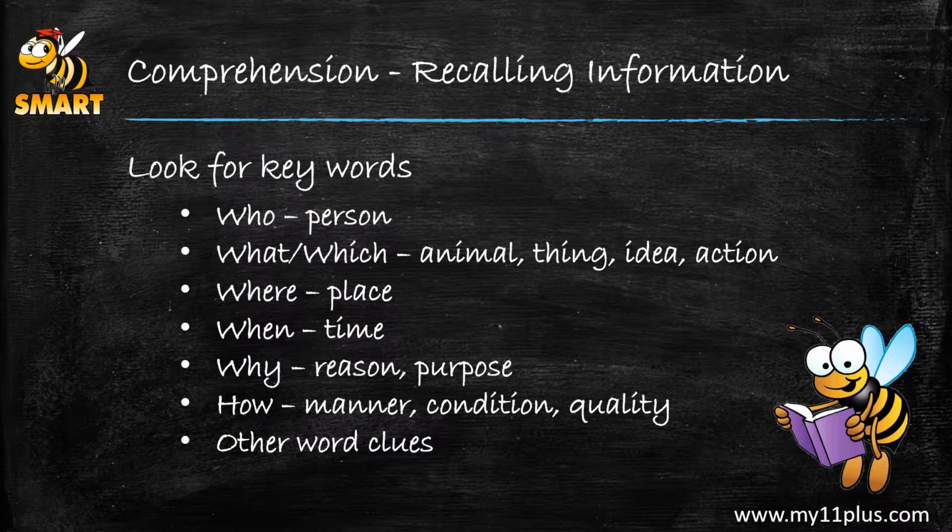When we look for the answers to these questions, we should first look at the question keyword to see what it is asking us to find. So if the question keyword is who, then we are being asked to find a person or people. If the question is what, then we'll be asked to find an animal, a thing, an idea, or an action. Or if it is which, then we have to find the name of a specific animal or thing or action or idea. If the question is where, then our answer has to be a place.